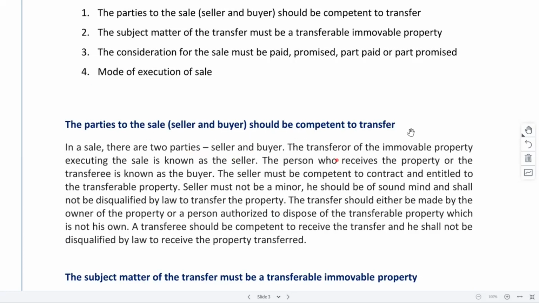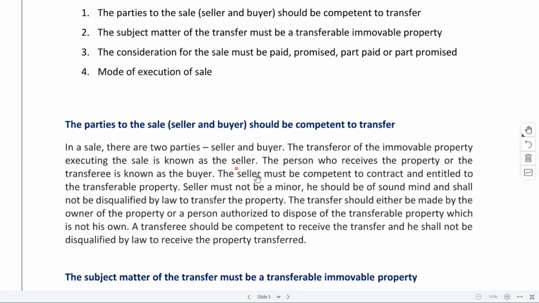The transferor of the immovable property executing the sale is known as seller. Who is getting the property transferred? He is the transferor or the seller. The person who receives the property, or the transferee, is known as the buyer, who will receive the property. The seller must be competent to contract and enter into the transfer and entitled to the transferable property.